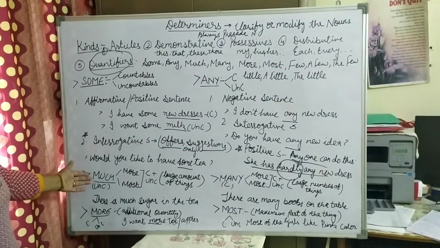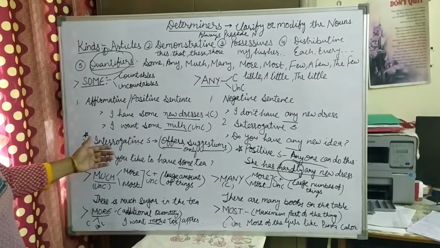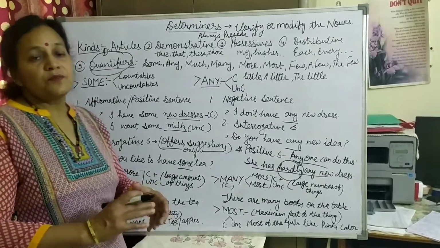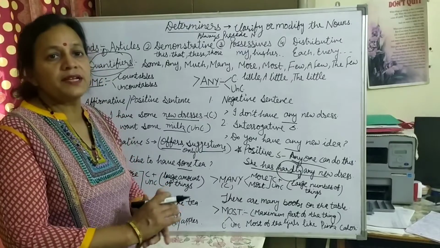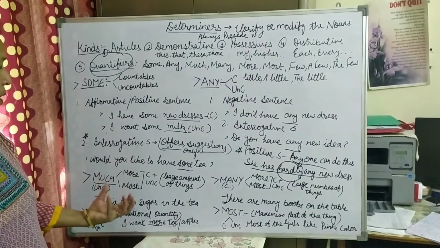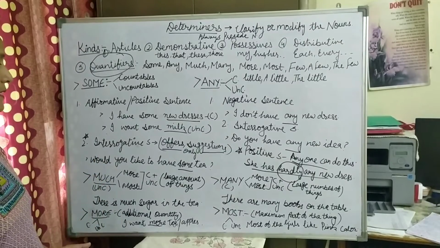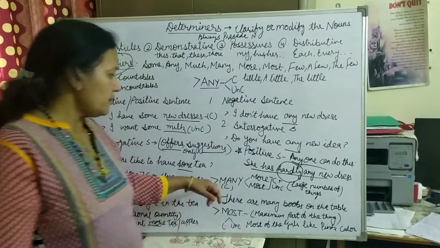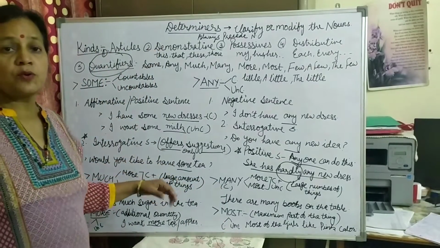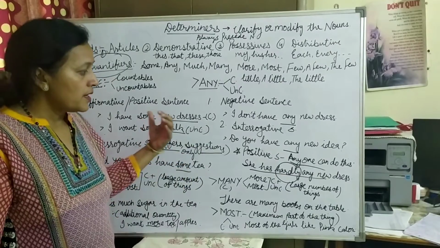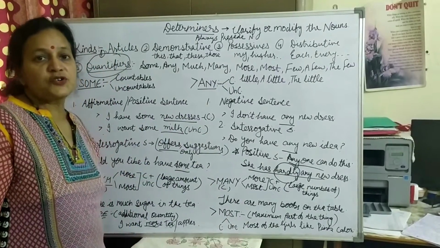Okay. Talking about much. Much we use with a large amount of things. If I say there is much water in the jug, much milk in the jug, it means I am saying that there is a large amount of water or milk in the jug. If I say there are many boys in the class, it means I am talking about countable things. Boys' number is in large quantity.